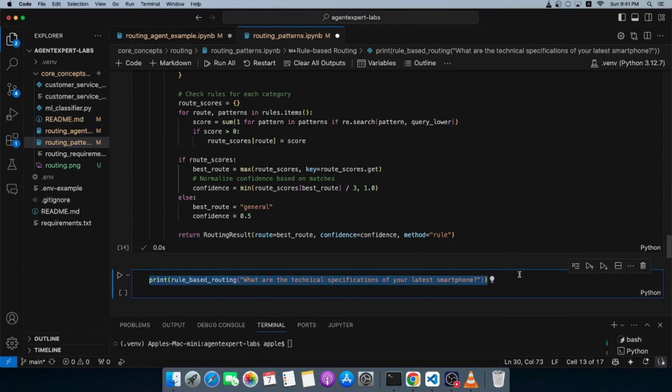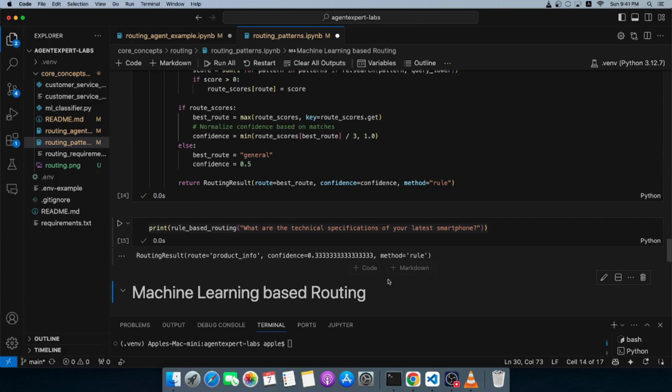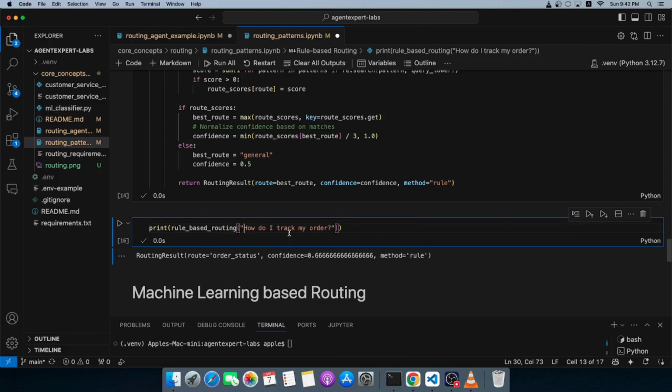I am going to run the rule-based routing now, and goes without saying, this is probably the fastest routing method that you'll see, because obviously this is a simple if-else condition. We're getting the output in almost nanoseconds now. Let me change the query. How do I track my order? Yeah, this is pretty sure. Yeah, order status, goes without saying.